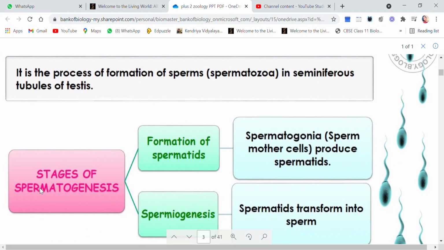Now, spermatogenesis has two stages. First is the formation of spermatids. That is, spermatogonia or sperm mother cells will give rise to spermatids. Then these spermatids are transformed into sperms by a process called spermiogenesis.